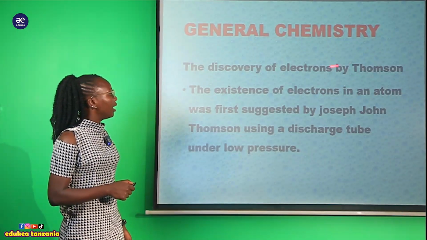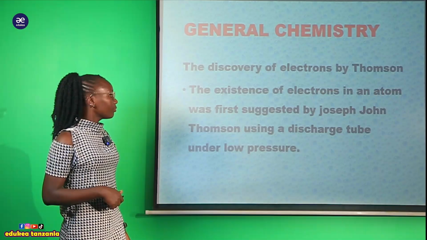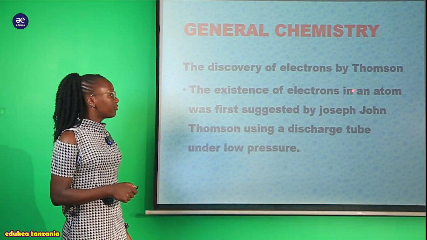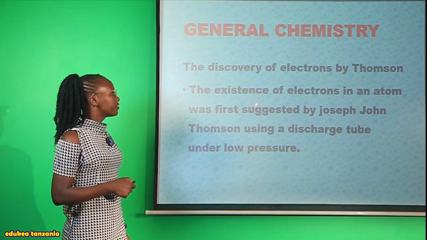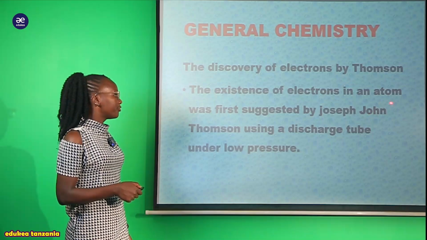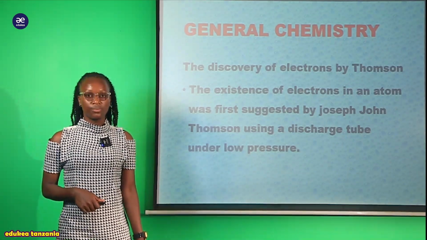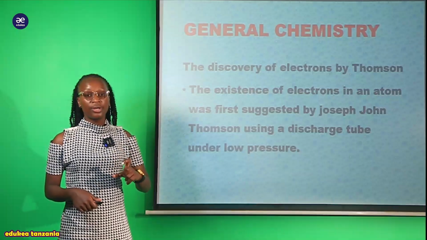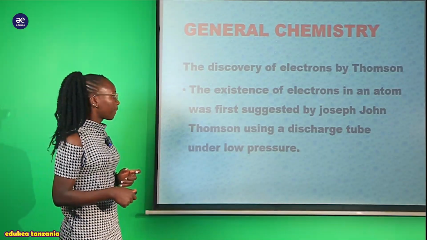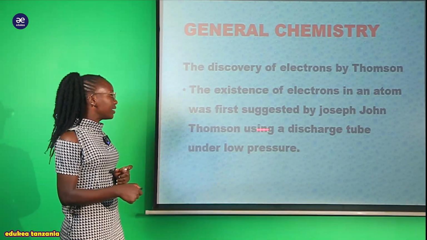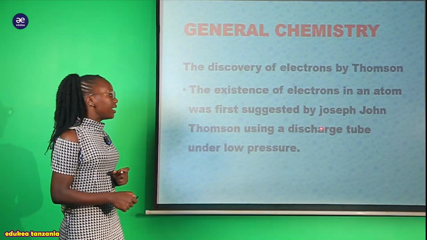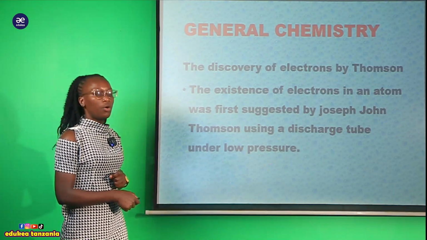So when we look at Thomson, the existence of the electron in an atom was first suggested by Joseph John Thomson, sometimes called J.J. Thomson, using a discharge tube under low pressure.